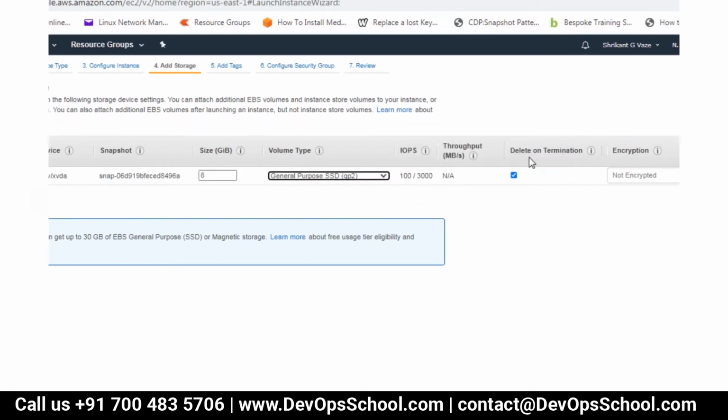Fine. Now there is an option here which is delete on termination. When I discussed the terminate option, I said that there is an option to keep the storage. This will happen only in case of EBS storage. If it is an ephemeral storage, it will be lost anyway even if you stop it, right? So terminate is a different thing altogether. But even if you stop it, you are going to lose data, right?